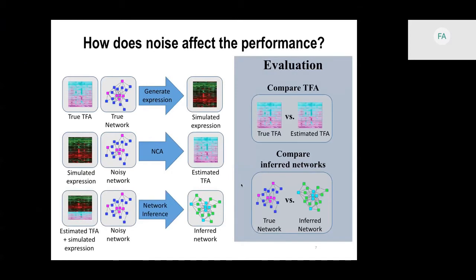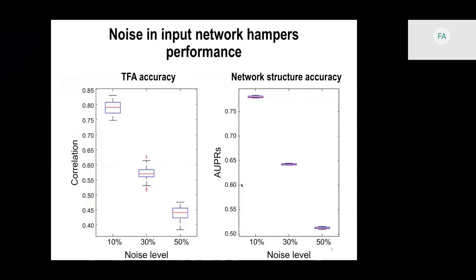What we see is that as we increase the noise, the similarity of the estimated TFA to the true TFA decreases, and also the ability of the inferred networks from those estimated TFA to recover the true network decreases.